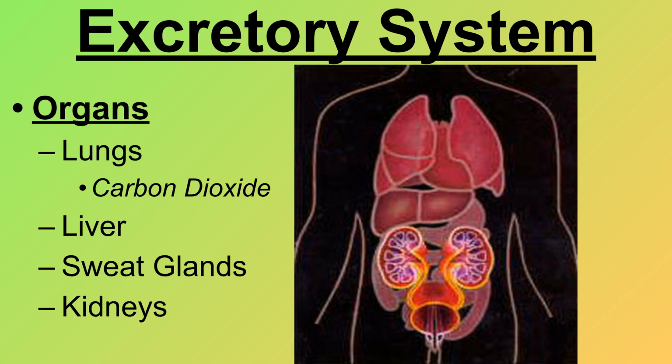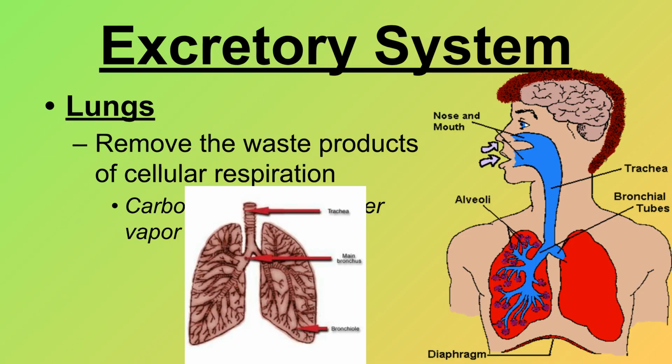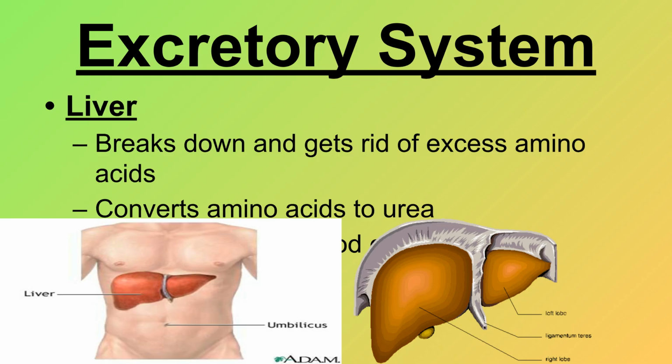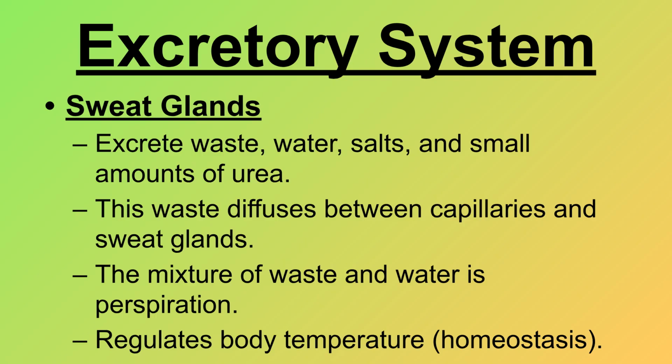The main organs of the excretory system are the lungs, liver, sweat glands, and kidneys. Each has a specific role in removing waste. The lungs remove the waste products of cellular respiration, specifically carbon dioxide and water vapor. The liver is responsible for breaking down excess amino acids, converting them to urea, and breaking down old red blood cells. Sweat glands excrete waste, water, salts, and small amounts of urea.